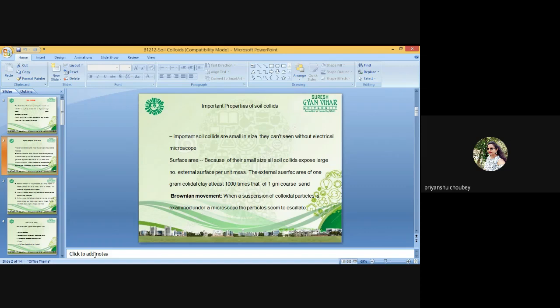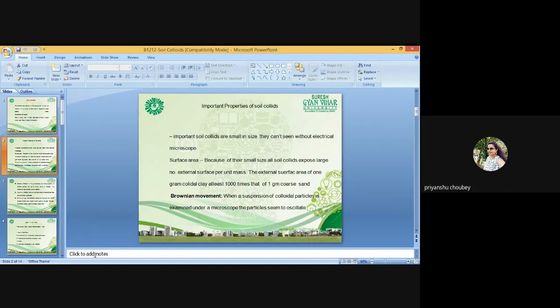So, besides the inorganic clay, organic particles such as humic substances also show colloidal properties. In fact, inorganic clay particles are always associated with the humic substance as a complex known as the clay-humus complex, and this whole range of clay-humus complex exhibits colloidal behavior.